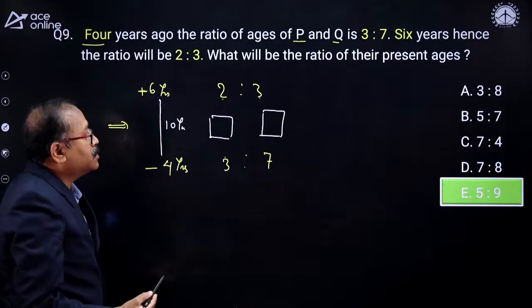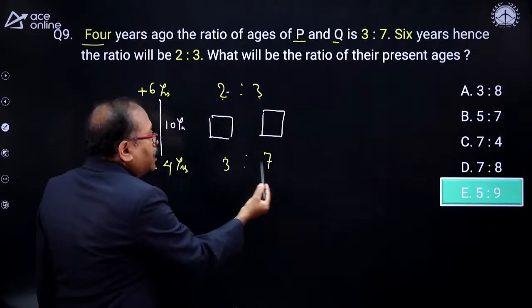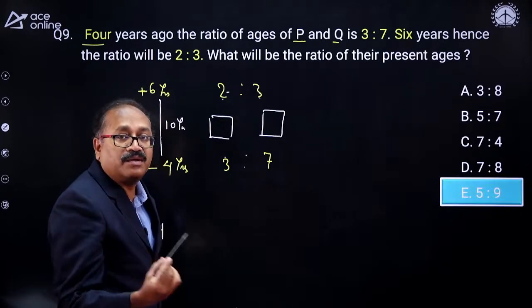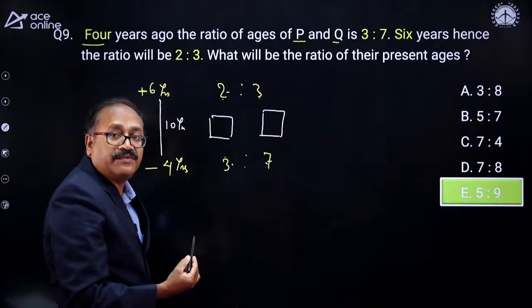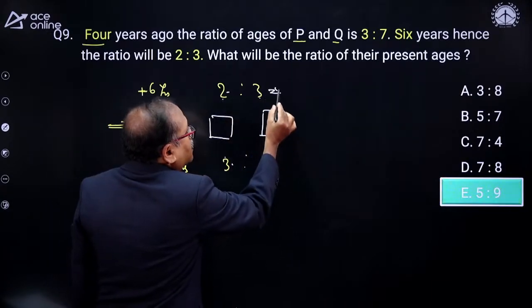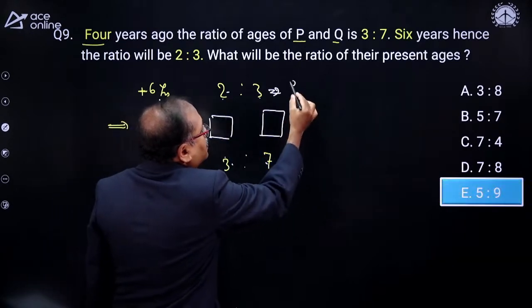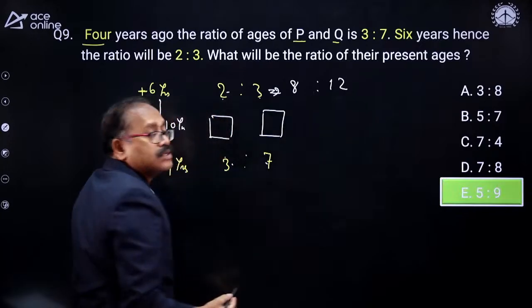So in order to make the terms equal, here the difference is 1. So with 1, when I multiply 3 and 7, it will remain as 3 and 7. Here the difference between 3 and 7 is 4. With 4, I will multiply these terms. Then I get 4 into 2 is 8 and 4 into 3, which is 12. I am getting this ratio.